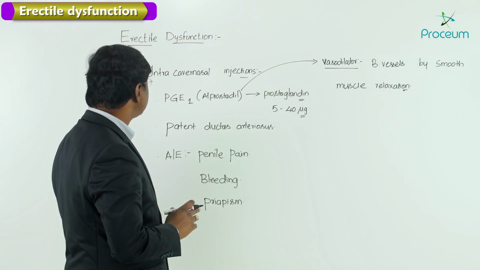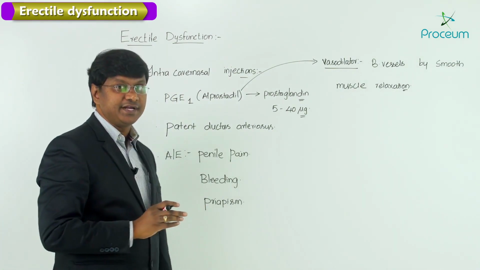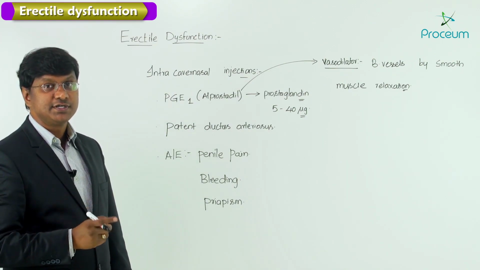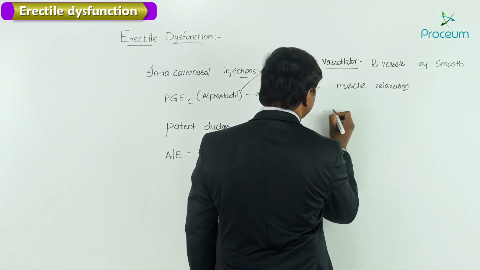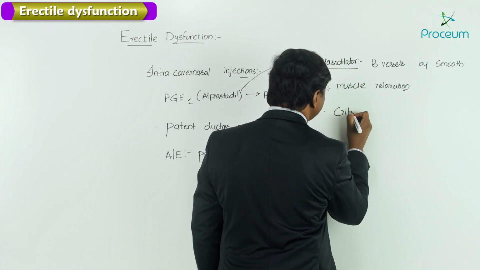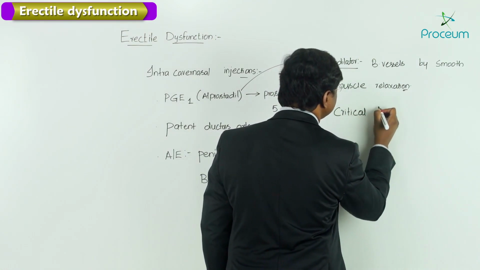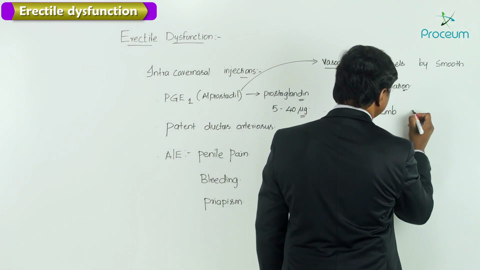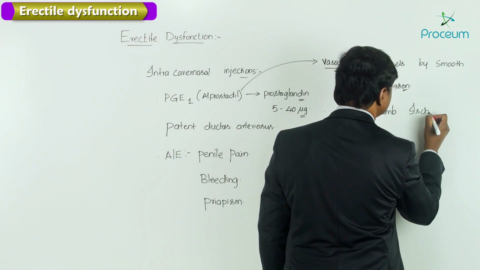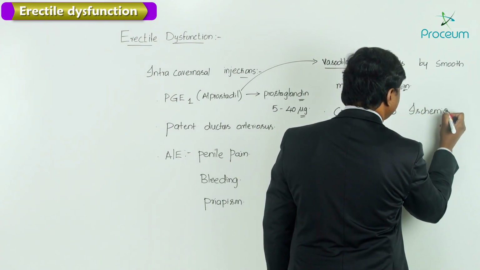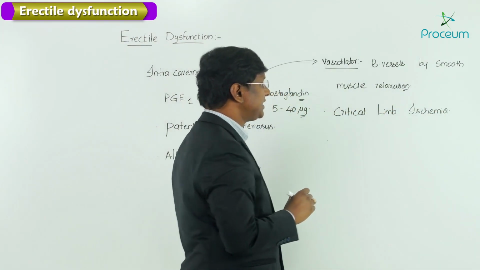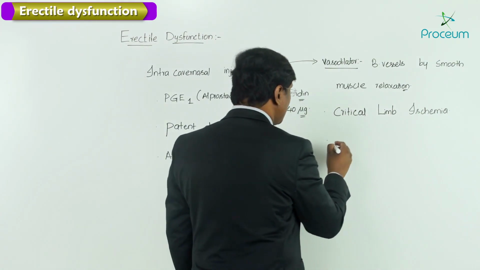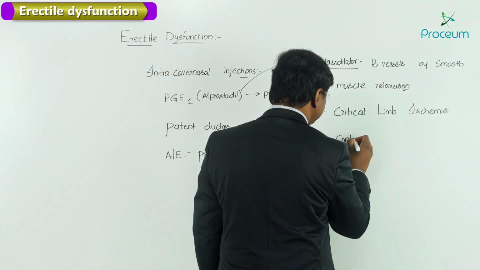And what are the medical uses of this particular Alprostadil? That is patent ductus arteriosus. It is also used in sexual dysfunction like erectile dysfunction, and it can also be used in the treatment of critical limb ischemia, and also in the treatment of contrast-induced nephropathy.